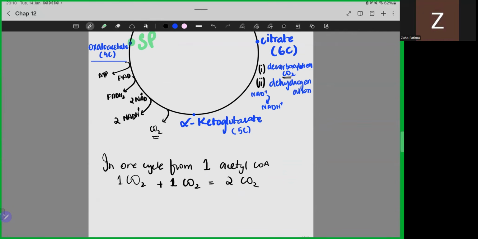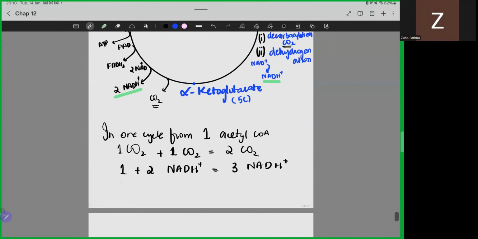Then हमारे पास, if we calculate the number of NADH, 1 and 2. So we have total 1 plus 2 NADH being produced. So in total we have 3 NADH. Then we have 1 FADH2 and 1 ATP. This is in one cycle from one acetyl.